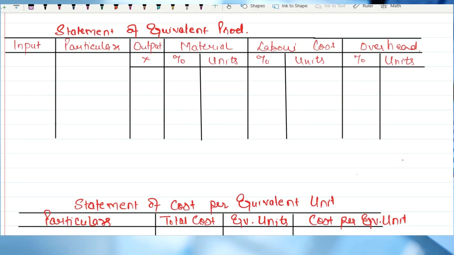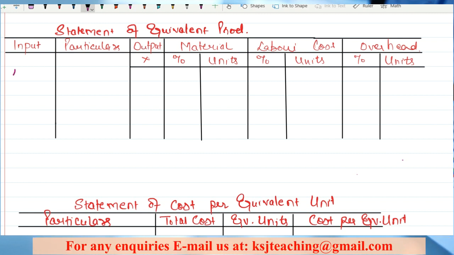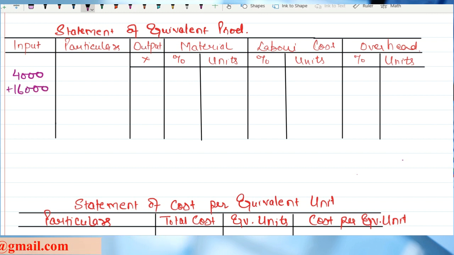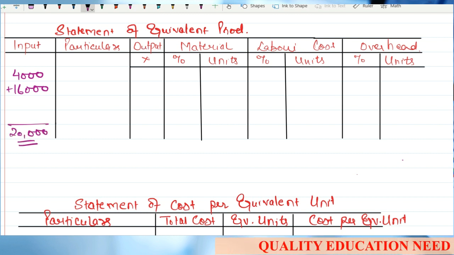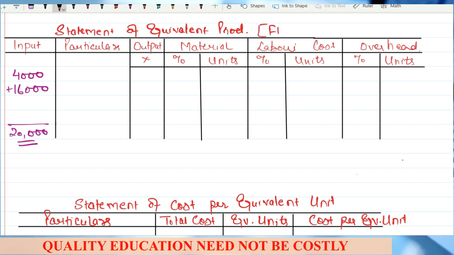So if we write in this input column, we'll write 4,000 as the opening WIP plus 16,000 as the fresh input, right? So total is 20,000. Now we are solving this by the FIFO method.